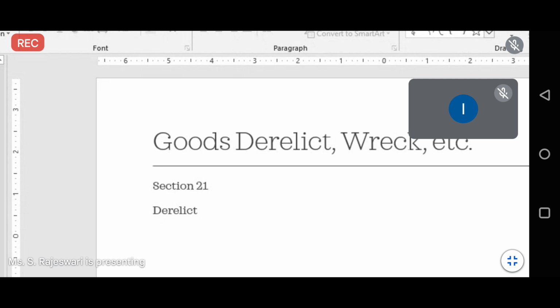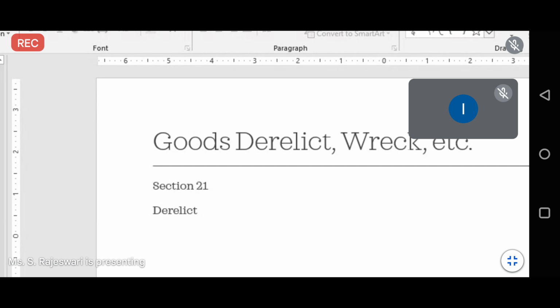Okay, and when goods in wrecked or derelict condition are brought into India, the customs officer will go through these goods and give them duty free, because there is no use charging on them.